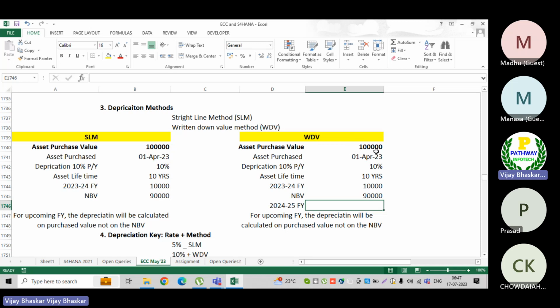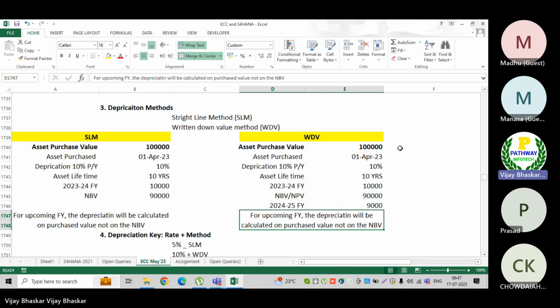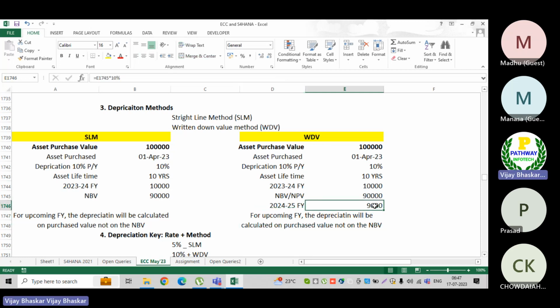So in the written down value method, I'm not going to calculate depreciation on the asset purchased value. I'm going to calculate depreciation on my net present value, net PV. People say NBV, net book value, or NPV, net present value also. So now I'm going to calculate depreciation on this value, not on this, into 10%. Sorry, this is my depreciation value.